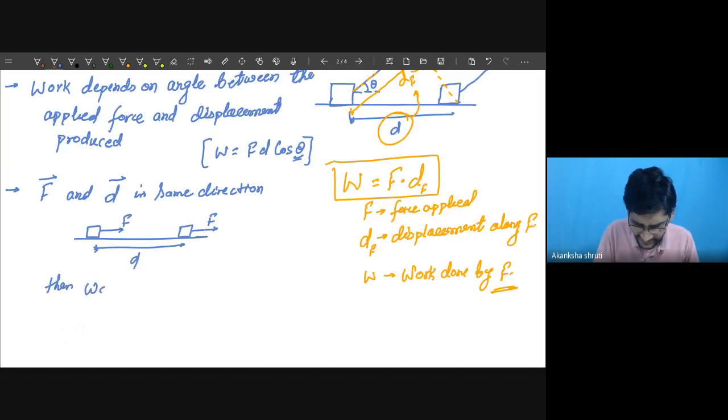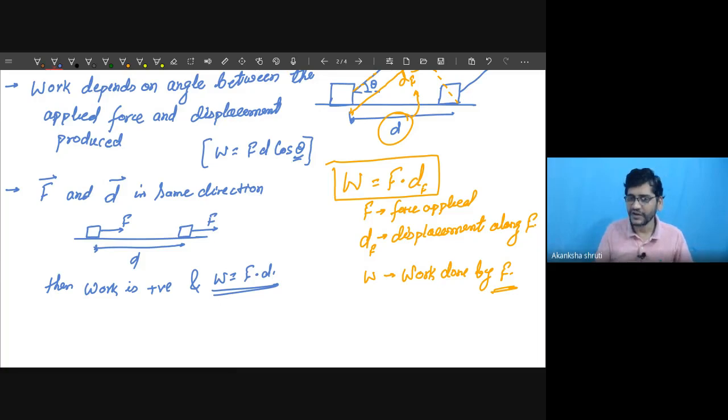Then work is positive. You need to keep in mind that the value of work is obtained by multiplying this force with the displacement.